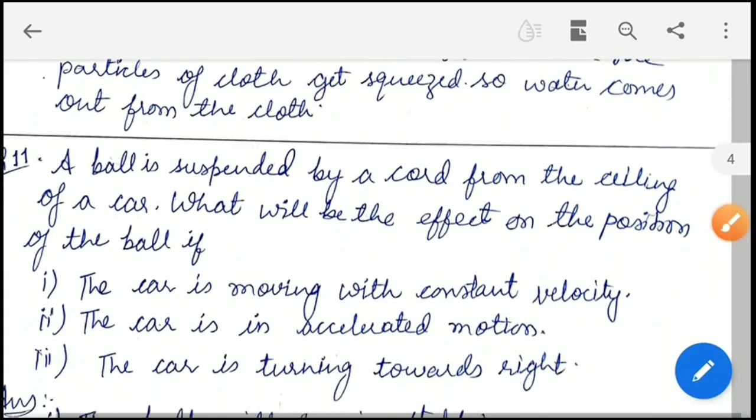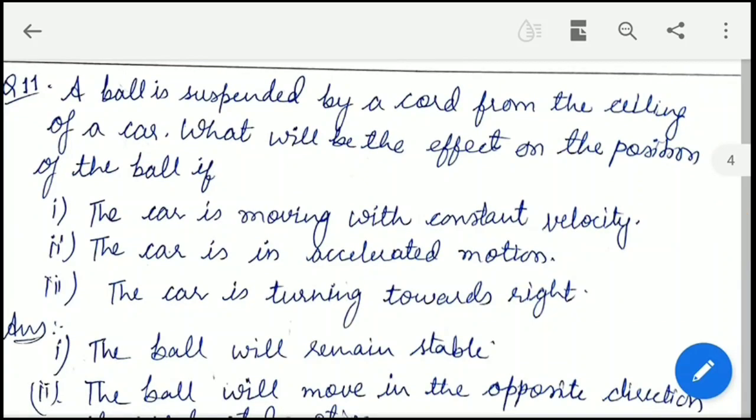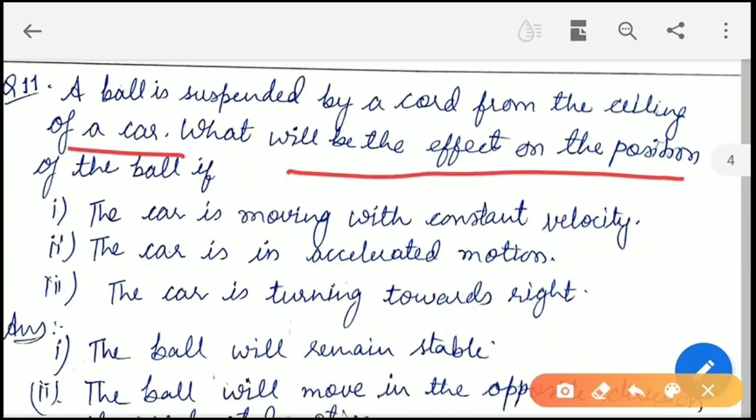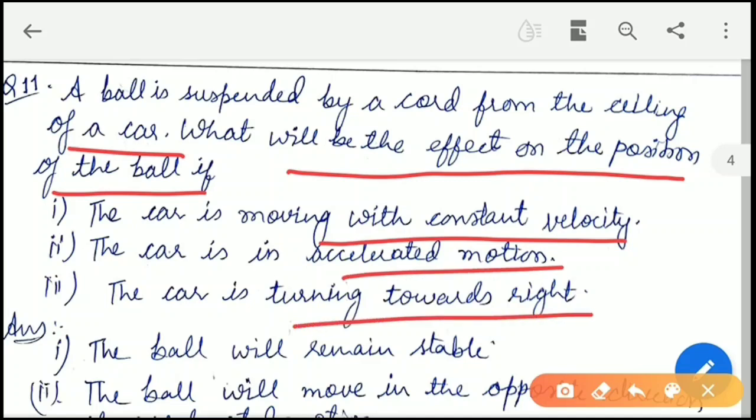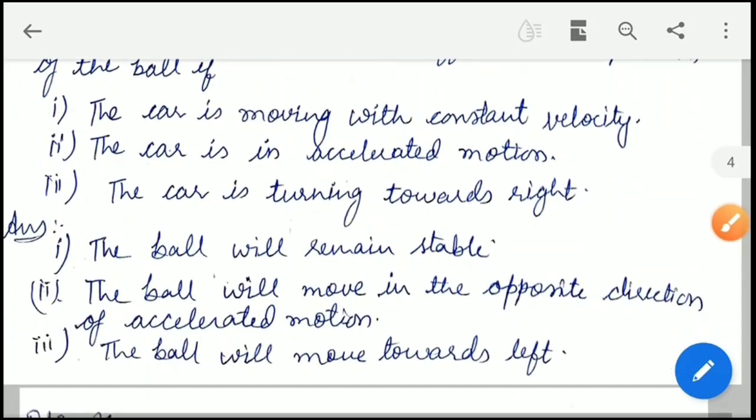Okay, now next question is, a ball is suspended by a cord from the ceiling of a car. What will be the effect on the position of the ball if the car is moving with constant velocity? It is in accelerated motion and is turning towards right. There are three cases and it is given that the ball is suspended by the cord. Let us see the first case.